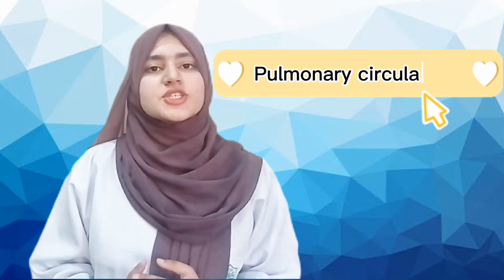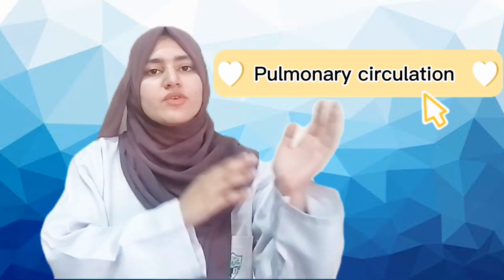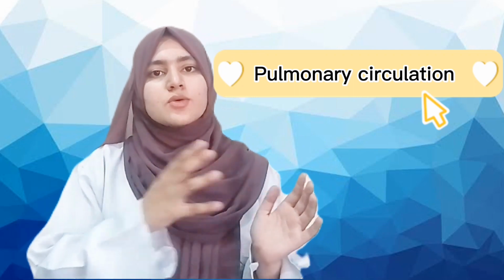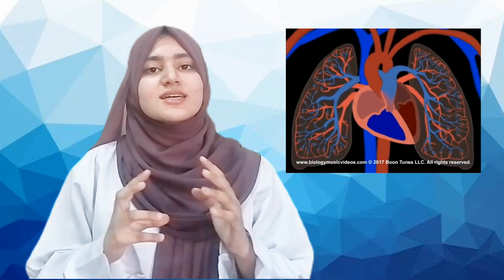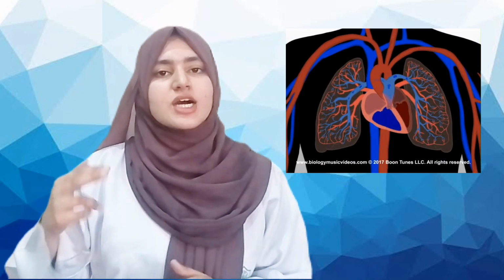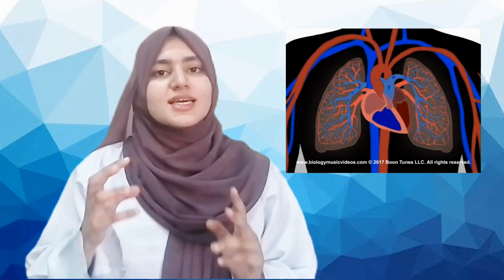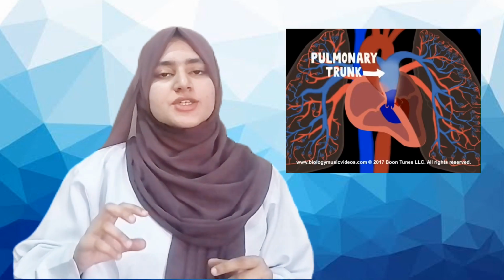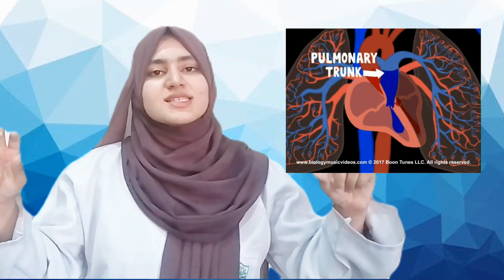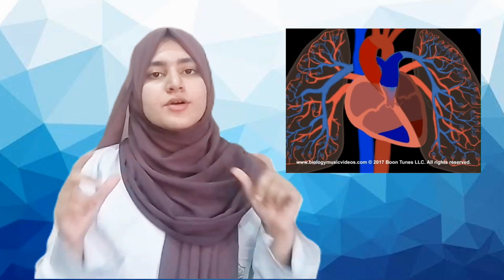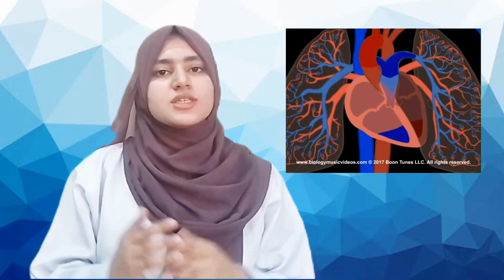The second circulation is the pulmonary circulation. When the deoxygenated blood, after flowing in the systemic circulation, comes into the right ventricle, the right ventricle then pumps, and the next circulation is started, which is called pulmonary circulation. In the pulmonary circulation, the right ventricle contracts and pumps the blood into the pulmonary trunk. The pulmonary trunk then divides into two vessels called pulmonary arteries. The two pulmonary arteries carry deoxygenated blood.